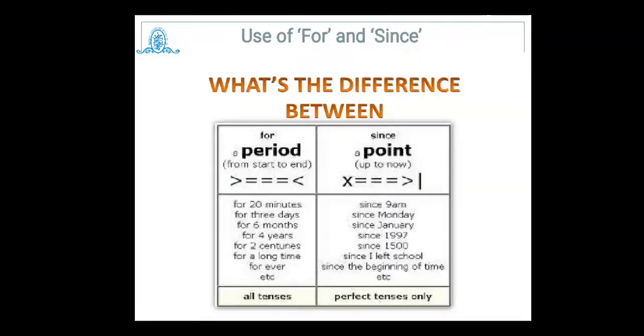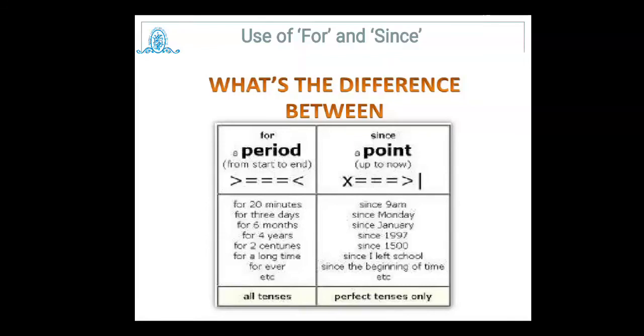Now we will try to understand the differences between for and since. Generally, for is used when the start and end time is given. Since is used when we are going to mention something up to now, then we use since. Many times since is used in the case of perfect tenses. It may be present perfect or past perfect.